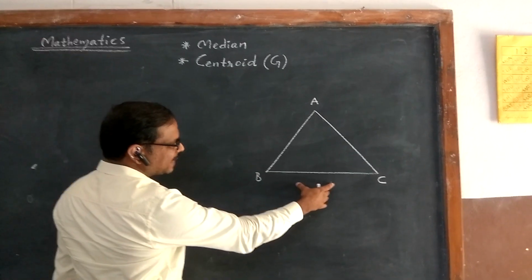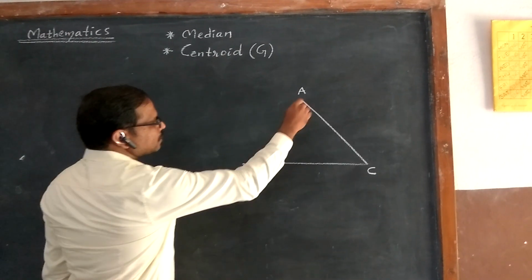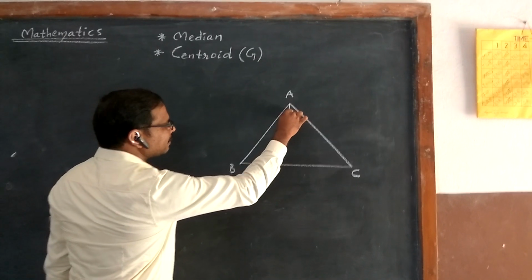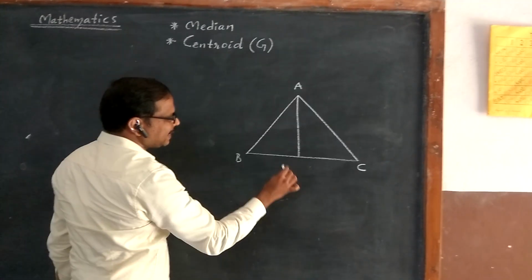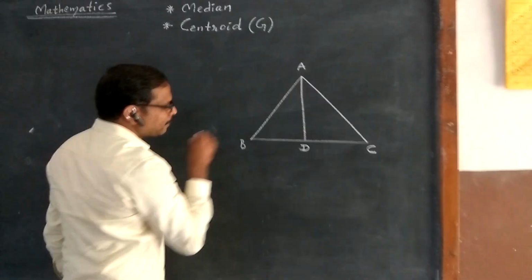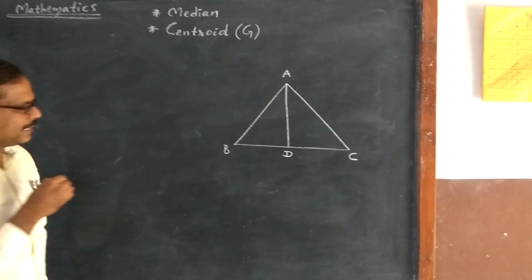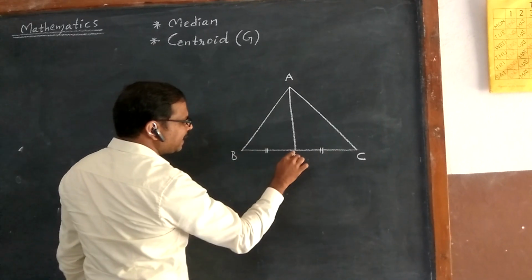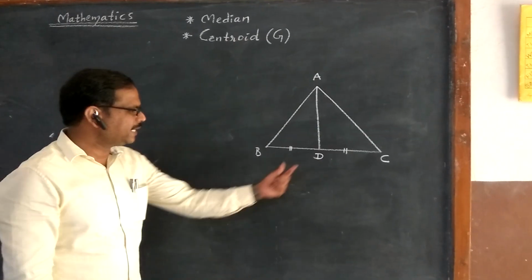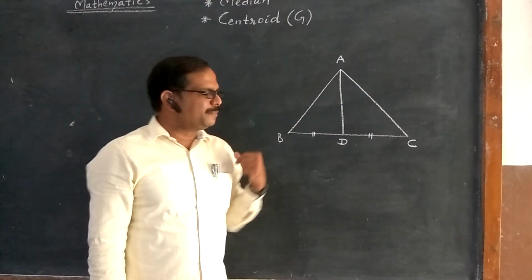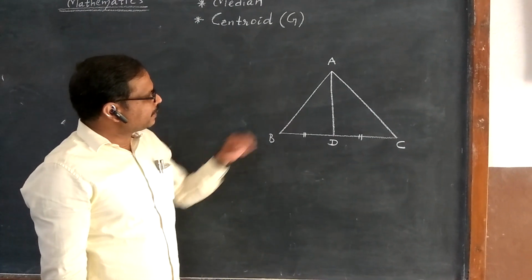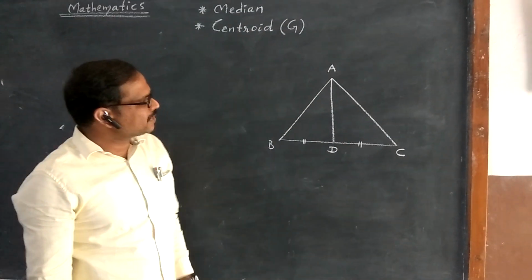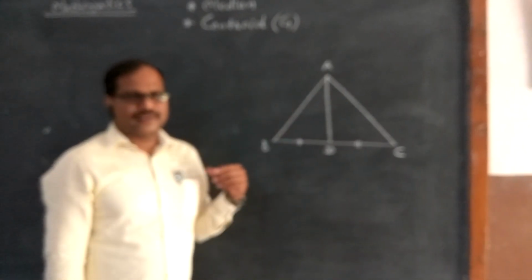What is the opposite side here? BC. So I am dropping one line from vertex A to the midpoint of BC. So that means BD equal to DC. D is the midpoint of BC. Okay, so this AD is called median.